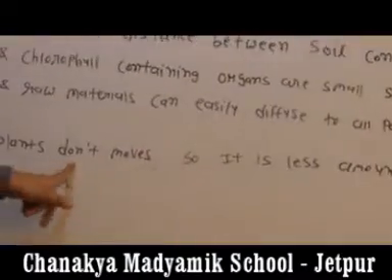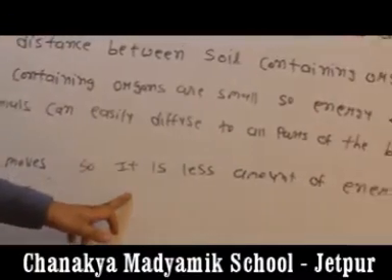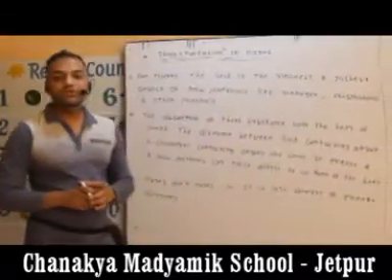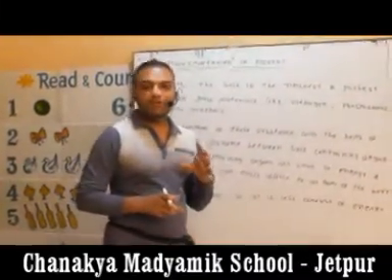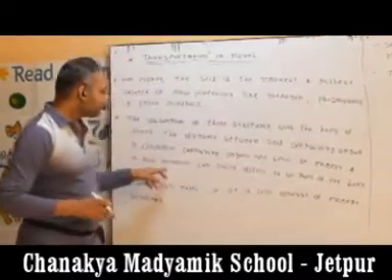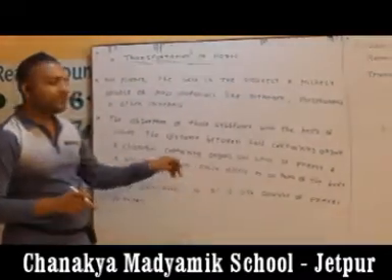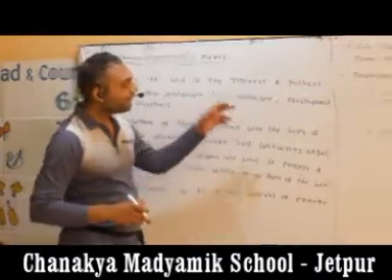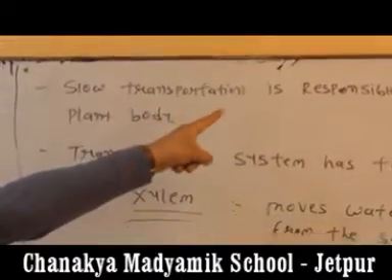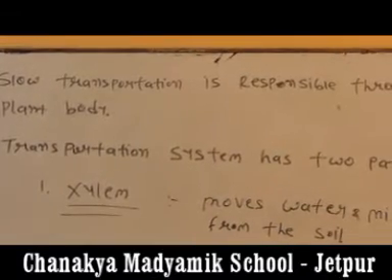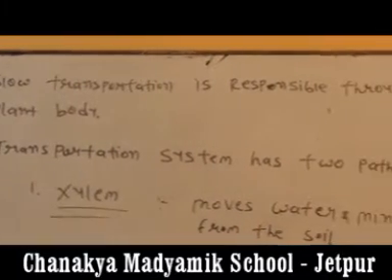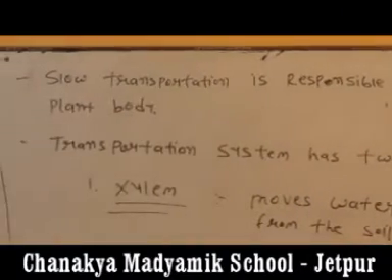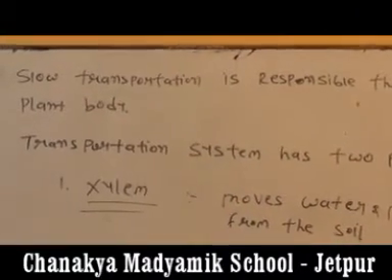Plants don't move, so less energy is required. You will also know that the plant does not move, so the plant is small. Therefore, smallness is directly proportional to diffusion. The plant is small, so diffusion is easy. Slow transportation is carried out through the dead cells of the plant. You will also know that plants have many dead cells in the bark, and they are responsible for the transportation. It slows the rate of transportation.